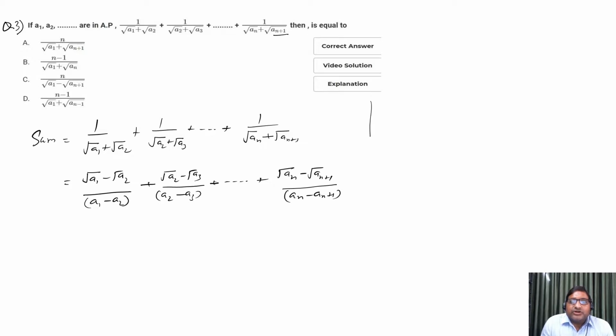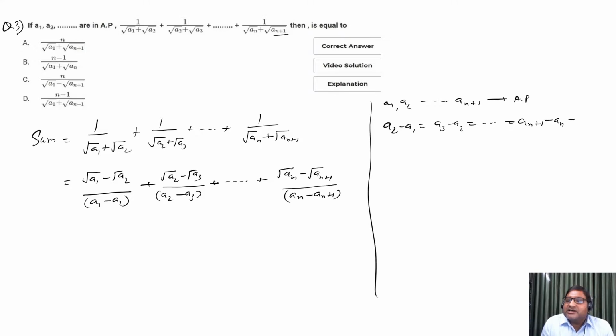Now the given a1, a2, dot dot, a(n+1) is AP. So this means a2 minus a1 equal to a3 minus a2, dot dot, a(n+1) minus an. This is D, the common difference of AP.